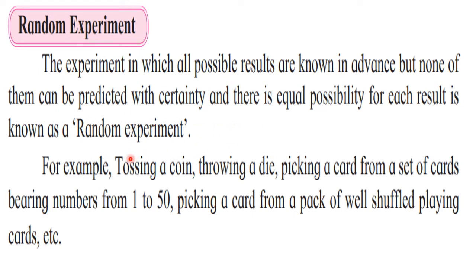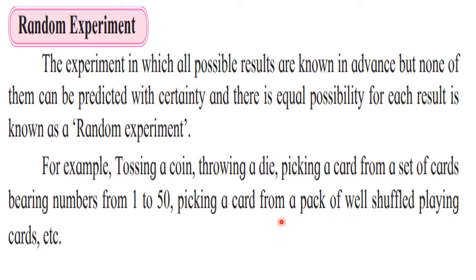There are various such experiments. First one is tossing a coin, tossing two coins, tossing three coins, or tossing a coin twice, tossing a coin thrice, then throwing a die, throwing two dice, then picking up a card from a set of cards bearing numbers 1 to 50, then picking up a card from a well shuffled pack of cards, that means a pack which contains 52 cards.